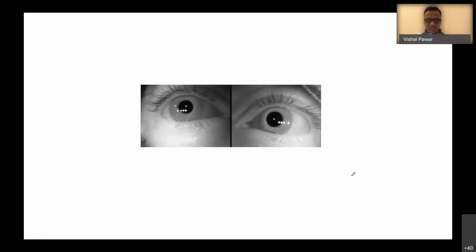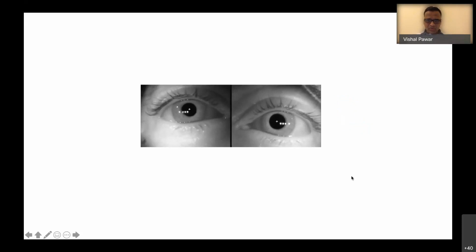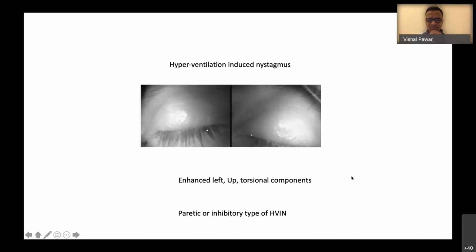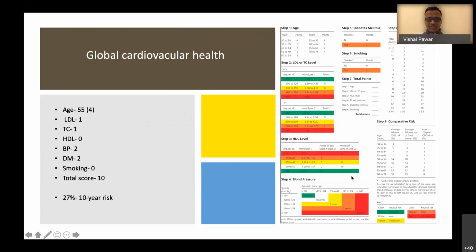And then I will show you the paper, the proposal by Professor Luigi Califano, where they tried to differentiate vascular and inflammatory etiology based on the types of hyperventilation induced nystagmus, and some other things. For example, they calculated three parameters. One is the global cardiovascular health risk factor, which is a composite of vascular risk factors. In this particular patient, the total score was 10, and this patient had 27%. That is a very high risk of getting a cardiovascular or cerebrovascular event.